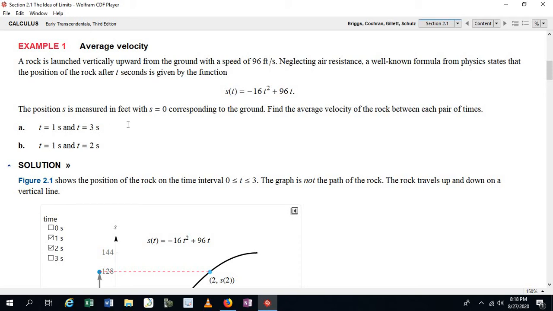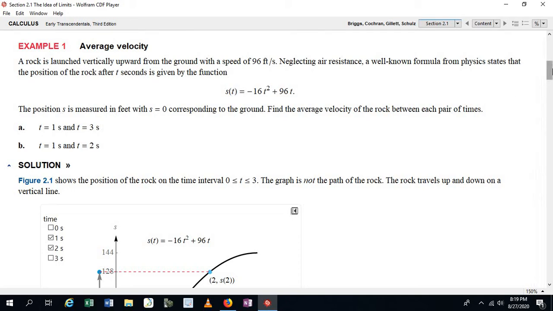Okay, so first of all, this is called a position function. The reason it's called a position function is because it gives us the position of an object at any given time t. And S stands for the position, of course, and t stands for the time. And obviously t is being measured in seconds and S is being measured in feet.